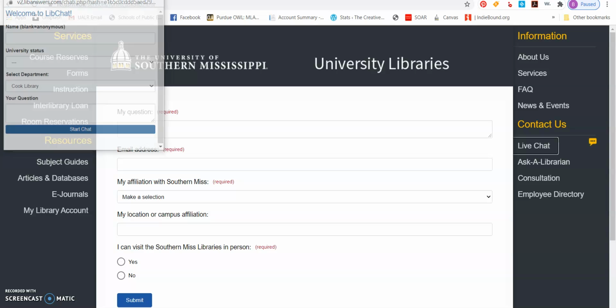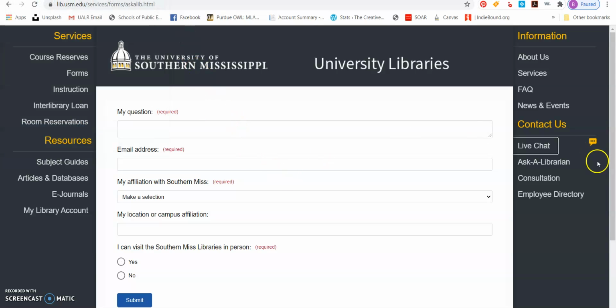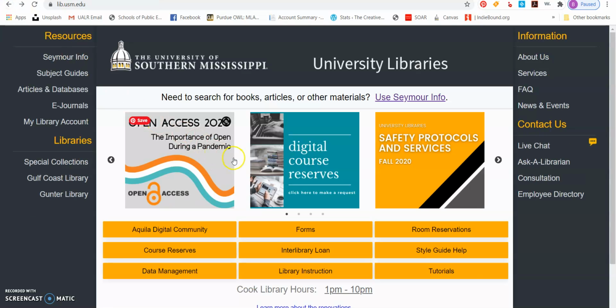That's what the librarians are there for. They are there to help you find what you need. So please ask them, utilize them. They want to help you. That's why they're there, okay? So I want you to be aware of that. That's probably the most helpful. And obviously you can look in the computer as well. So I'm going to go back here and we're going to look at some other things on here.